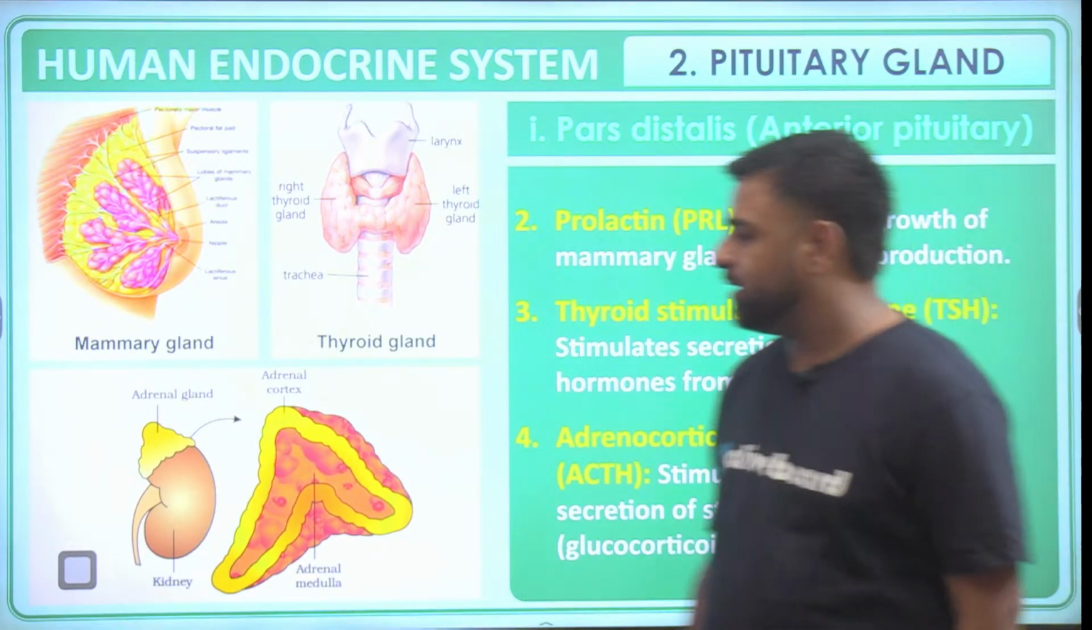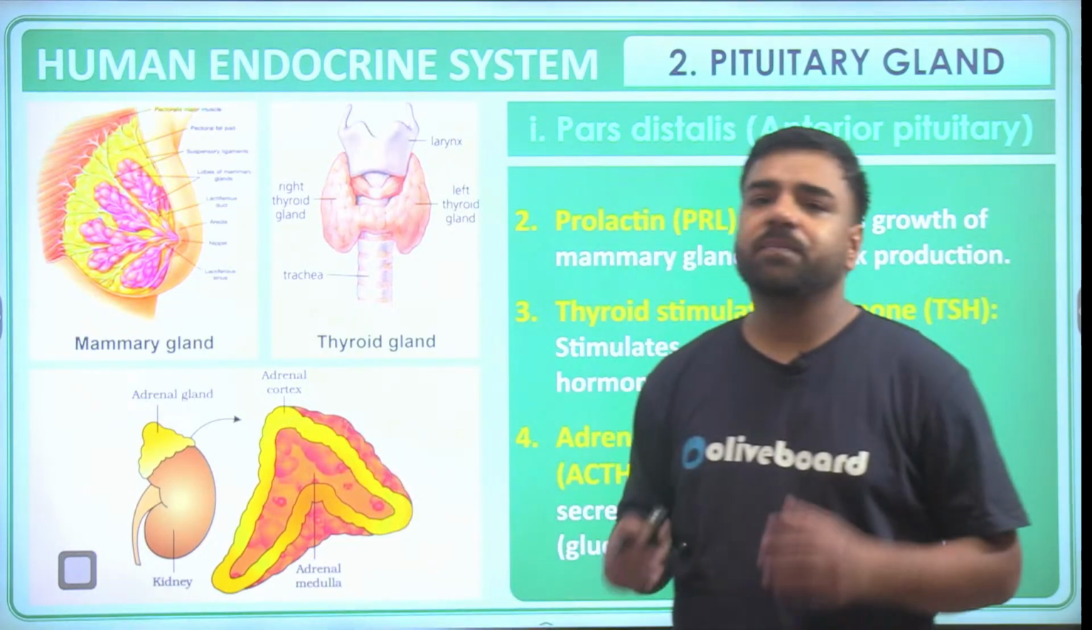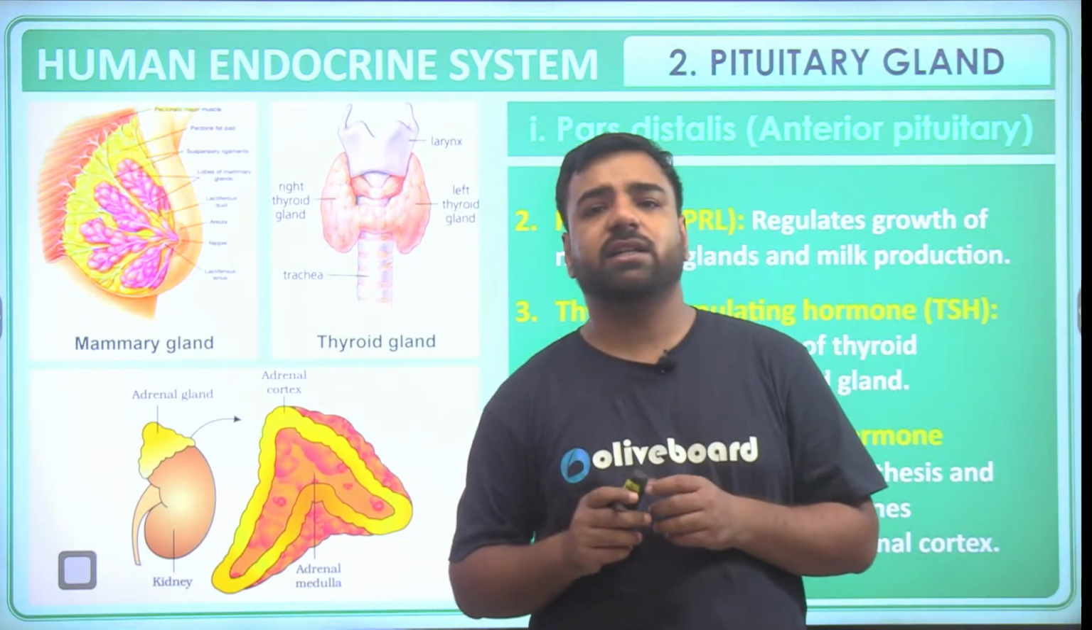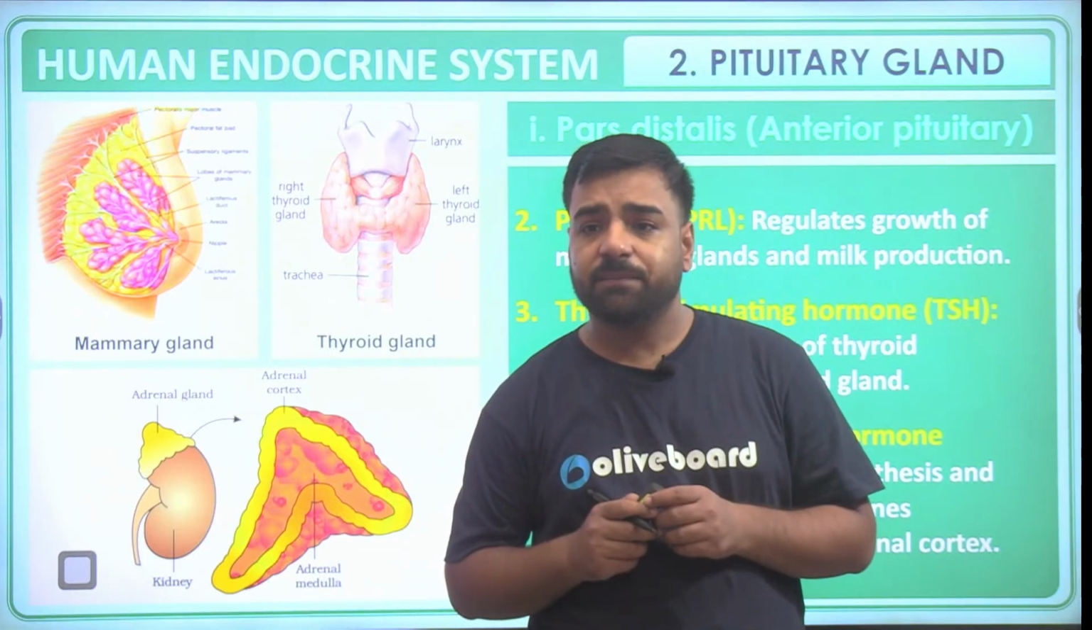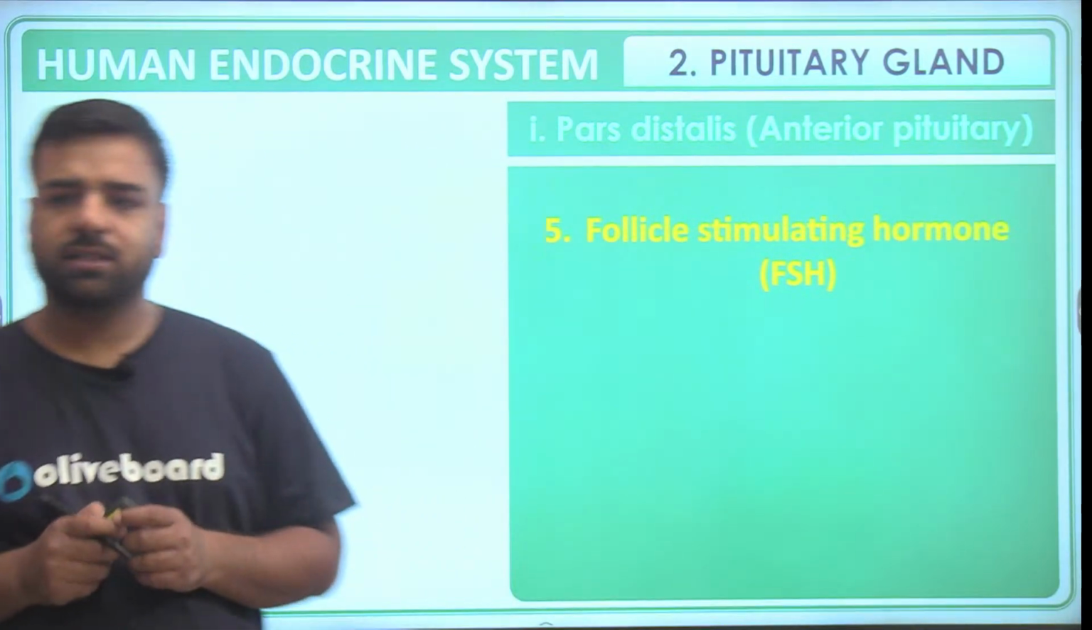So here we have kidney. So above kidney we have adrenal gland, and here this is the adrenal cortex part. Here the hormones which are secreted, they are known as emergency hormones. What are they? They are known as emergency hormones. Fine. So yeah, they help us in the difficult times.